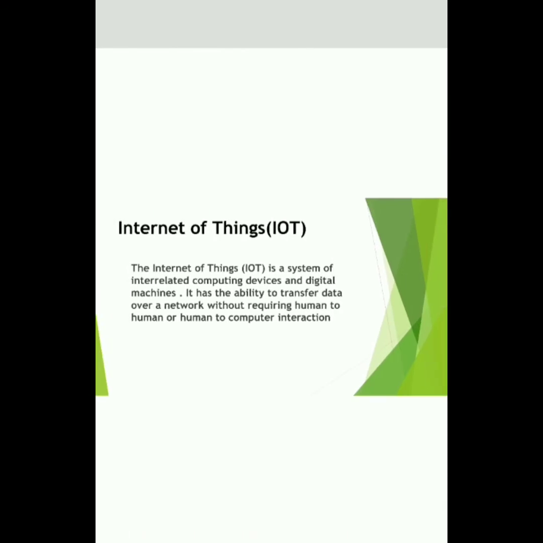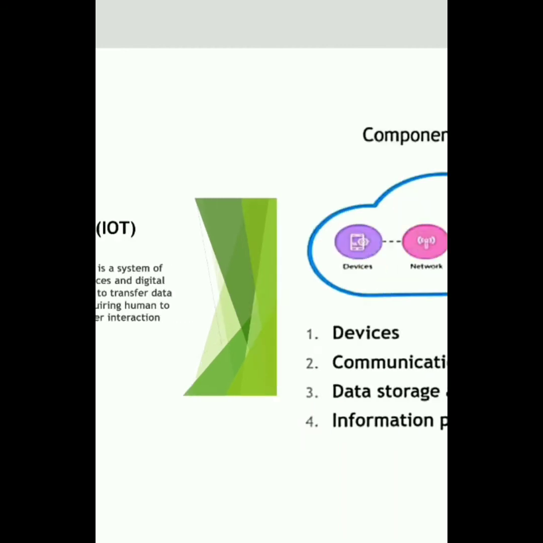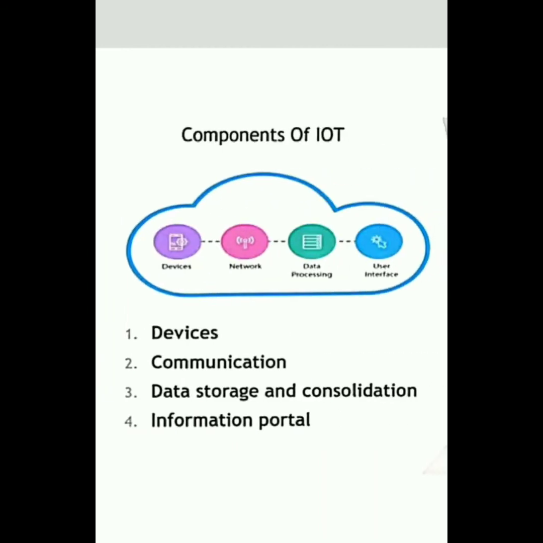IoT means Internet of Things. The Internet of Things is a system of interrelated computing devices and digital machines. It has the ability to transfer data over a network without requiring human to human or human to computer interaction. So, we don't require any human to human or human to computer interaction. Simply, the sensor receives data from the environment and sends it, and then actuators are used to take action on that incoming data.